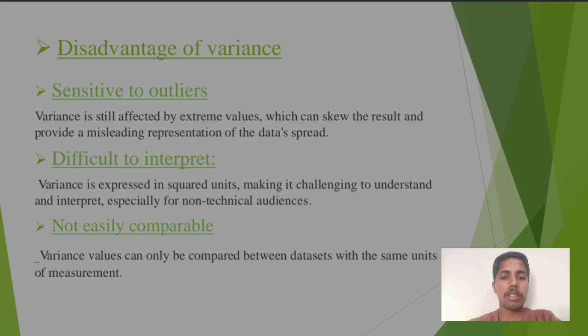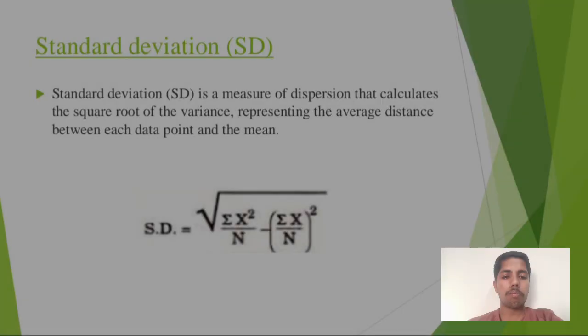Next one is standard deviation. Standard deviation is a measure of dispersion that calculates the square root of the variance, representing the average distance between each data point and the mean. Standard deviation equals square root of sigma x square divided by n minus (sigma x divided by n) whole square. This is the standard deviation formula.